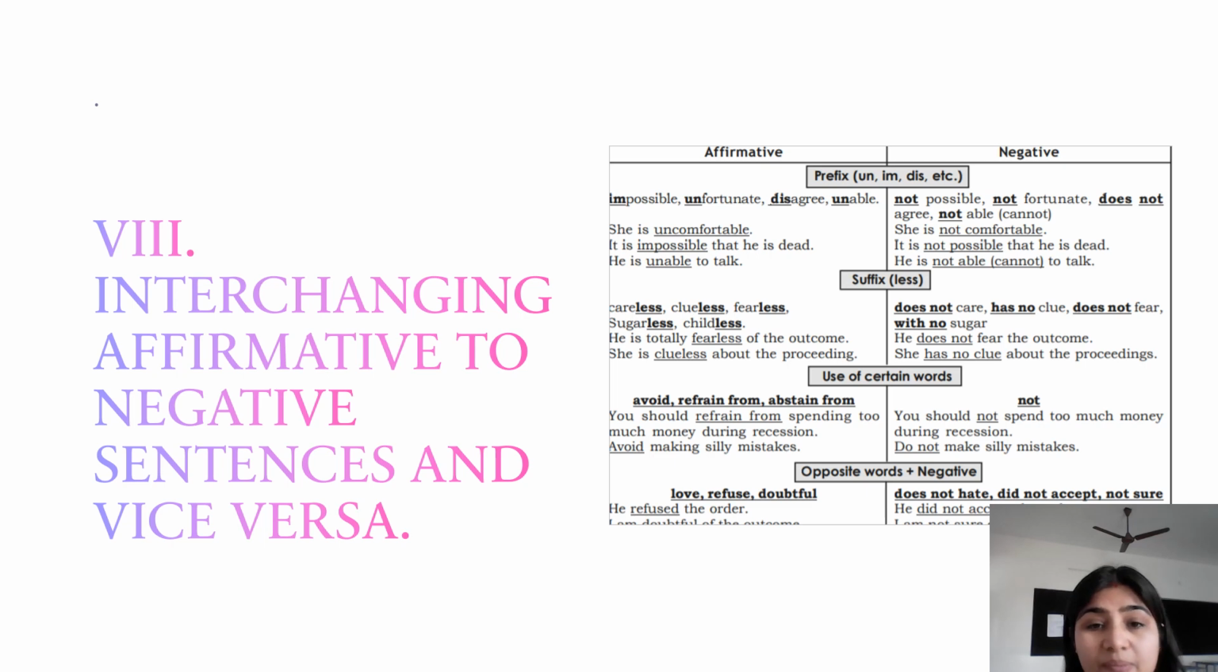Okay. So let me give an example. If you are given a sentence like she is uncomfortable, that is an affirmative sentence. How would you change it to a negative sentence? You would say she is not comfortable. It's the same thing, right? She is not comfortable or she is uncomfortable. So here you are changing without changing the meaning of the sentence. He is unable to talk. Okay, in affirmative. So in the negative you can say he is not able to talk or he cannot talk.